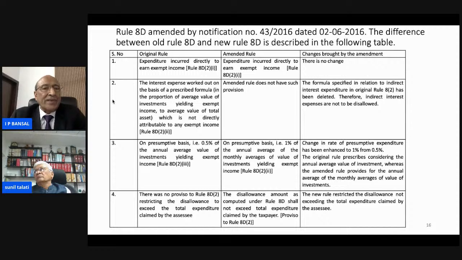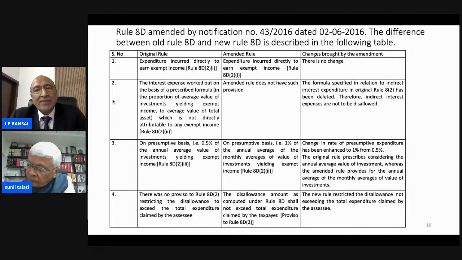Third is on a presumptive basis. There was a disallowance of 0.5% of the annual average value of investment yielding exempt income. This was described in Rule 8D2, Clause 3 earlier. Now, in the amended rule on a presumptive basis, this has been enhanced to 1% of the annual average of the monthly average of value of investment yielding exempt income. So the rate of presumptive expenditure has been enhanced to 1% from 0.5%.